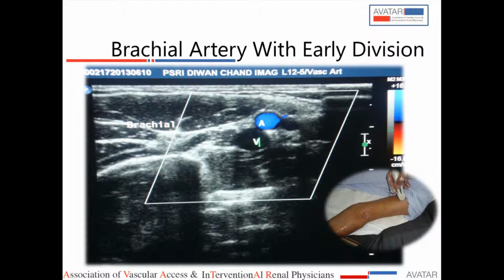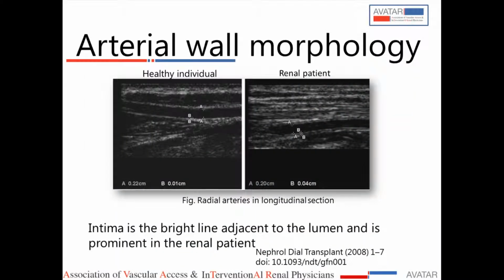You can also comment on the arterial wall with the help of the ultrasound. This is the diagram showing a healthy individual, how the wall appears in the ultrasound, and this is a renal patient, how the wall appears. The white line here is the intima, the black here is the media, and if you measure the thickness of the vessel, that has also changed.